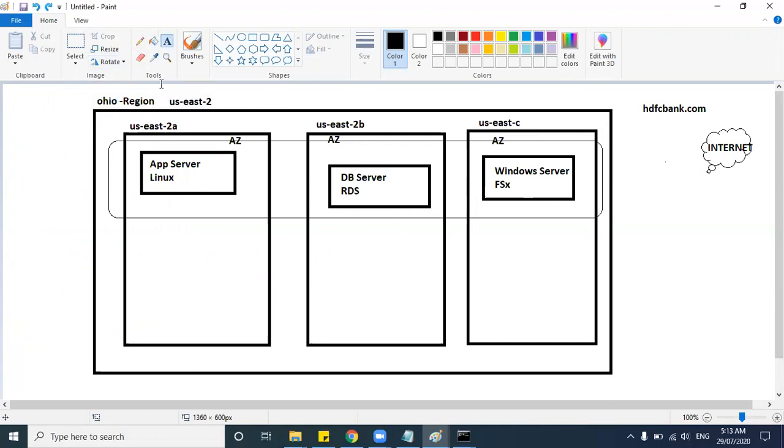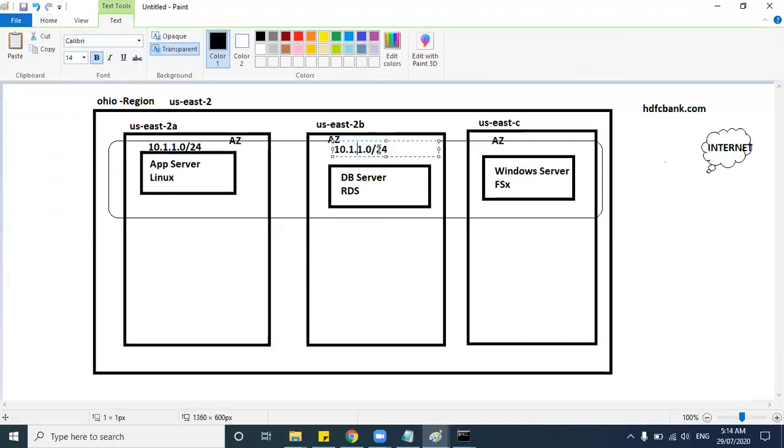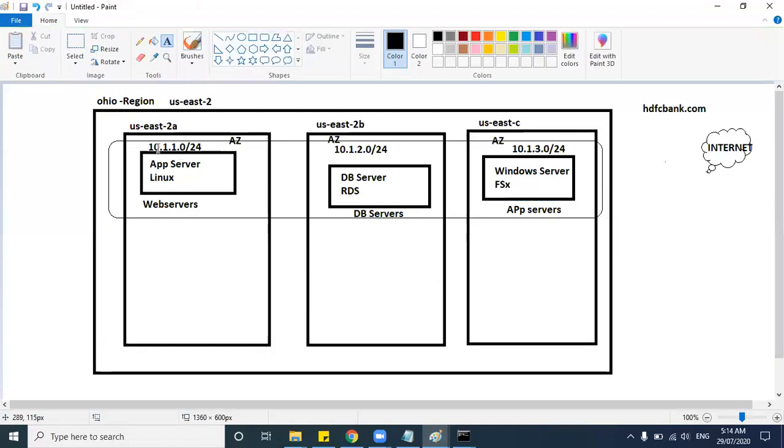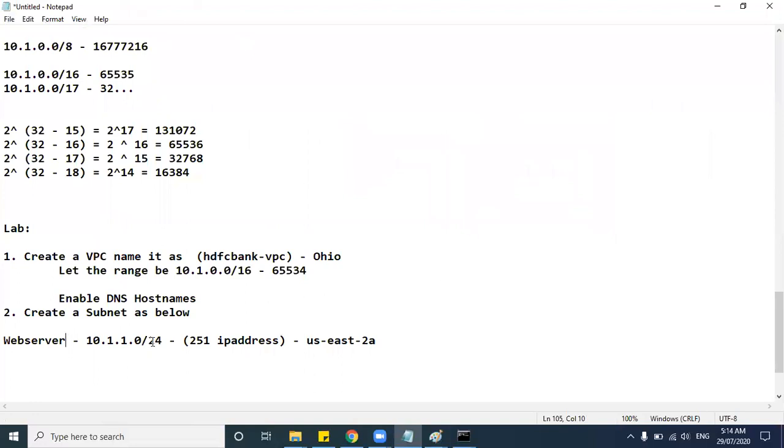So create a subnet range with this one, and here you create with 2, and in zone 3 make it as 3. These for, let's say, web servers, these for DB servers, or these for app servers. Normally a 3-tier architecture will be created like this, guys. So to understand better, let us create these 3 subnets.